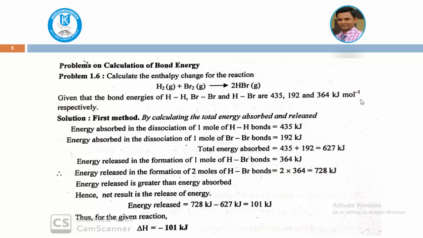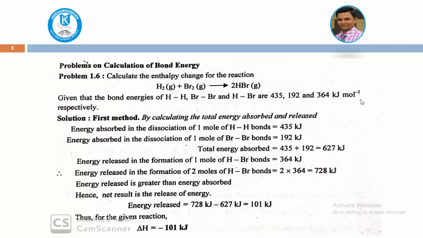The bond energies for H–H, Br–Br and H–Br are 435, 192 and 364 kilojoules per mole respectively. For H–H there is 435 kilojoules, for bromine dissociation you require 192, and for HBr 364 kilojoules per mole respectively.